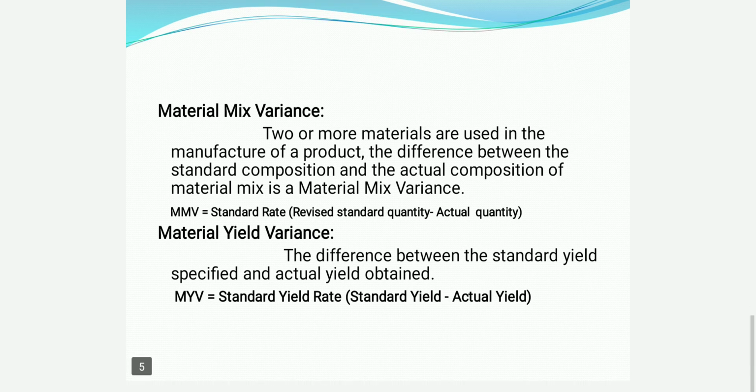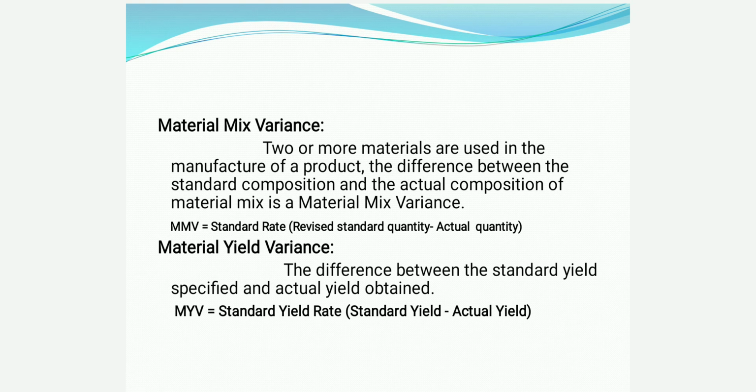The revised standard quantity means the total weight of actual mix divided by total weight of standard mix, into standard quantity. So you use the formula standard rate into revised standard quantity minus actual quantity; that is the material mix variance.